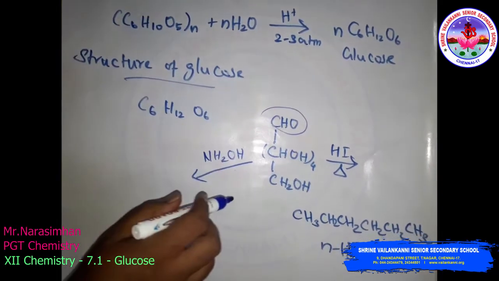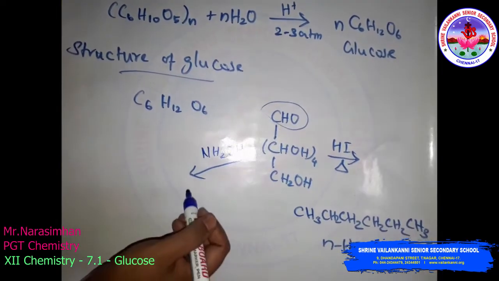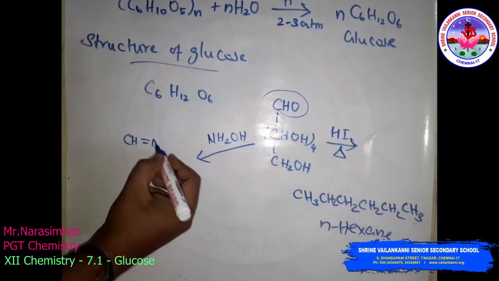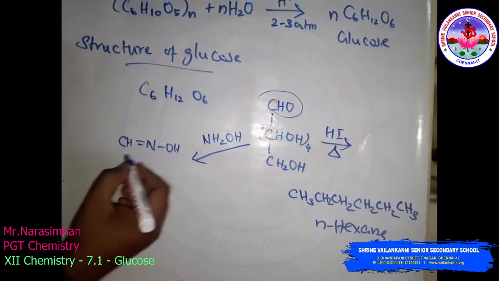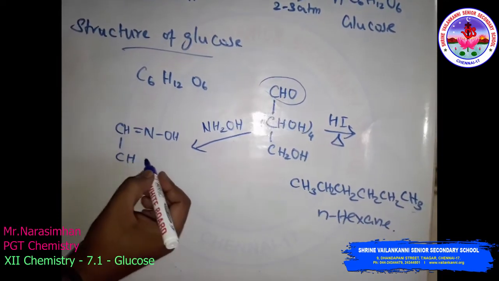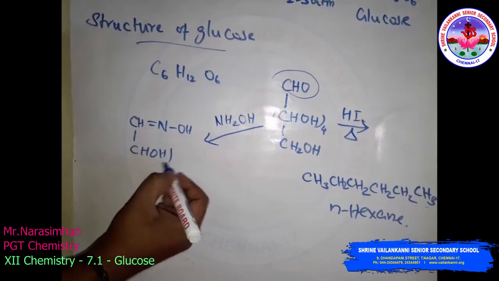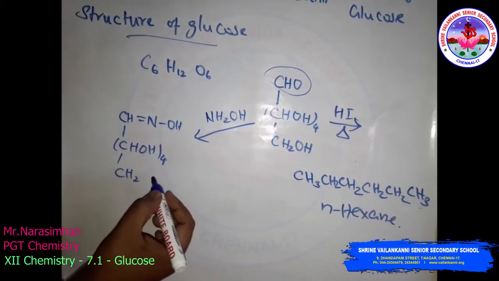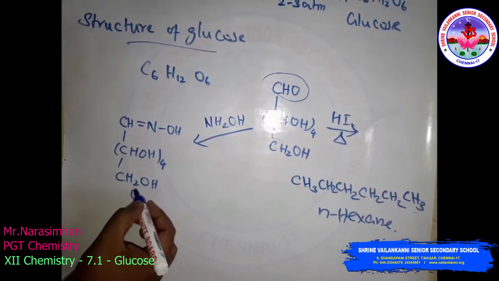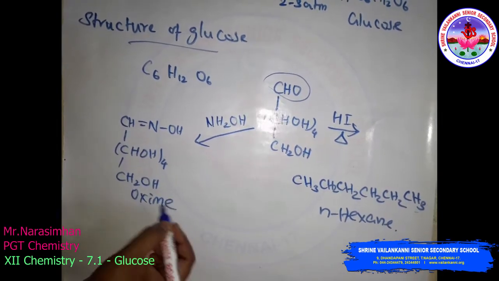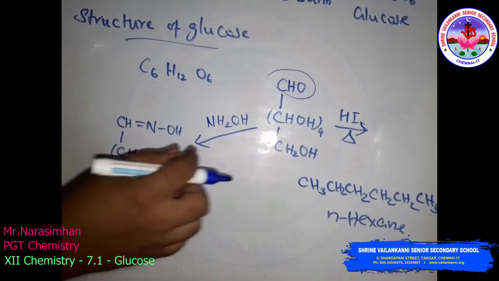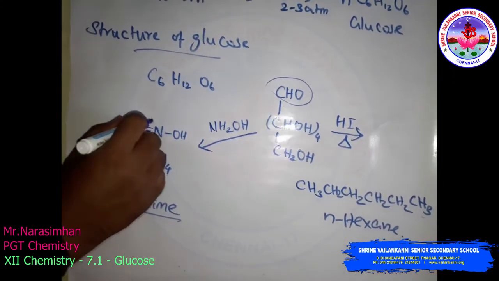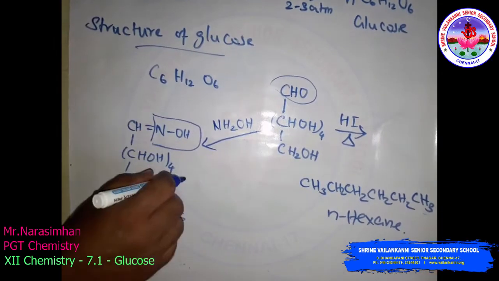In treatment with hydroxylamine it forms an oxime. The oxime is CH=NOH, CHOH 4 times, CH2OH. So this is called an oxime, and the NOH group indicates the oxime.